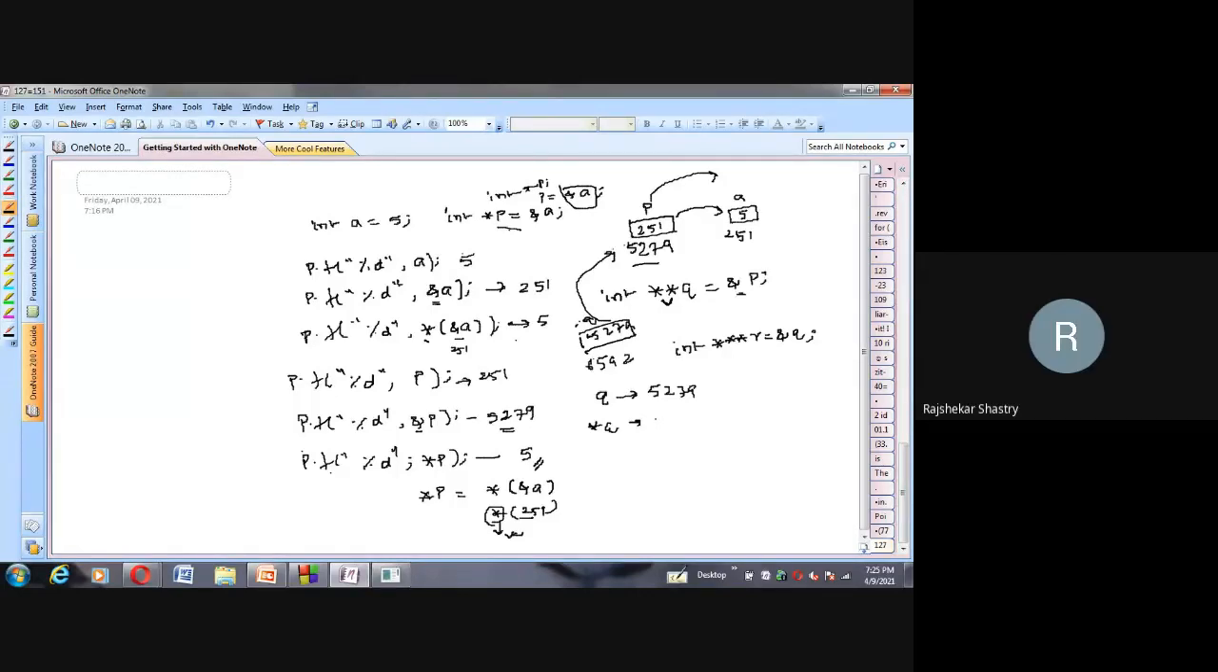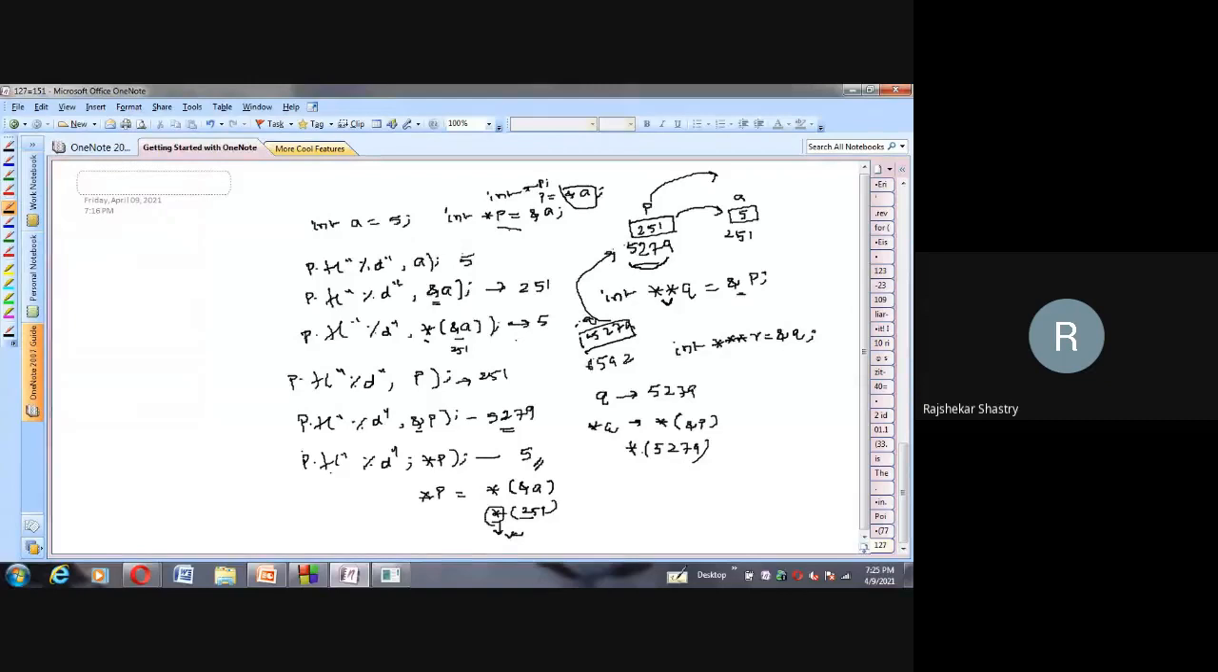Why 251? Just see this. We are getting the value asterisk of 5279, that is, asterisk of ampersand of P. Because in Q we stored ampersand of P. So what is ampersand of P? The address of P. And the address of P is how much? 5279. Now asterisk of, we can feel as if it is asterisk of 5279.